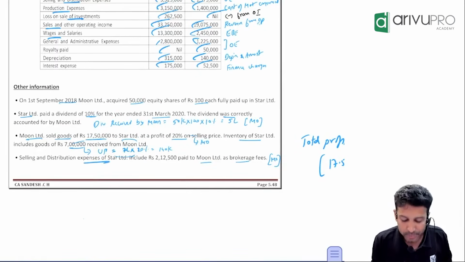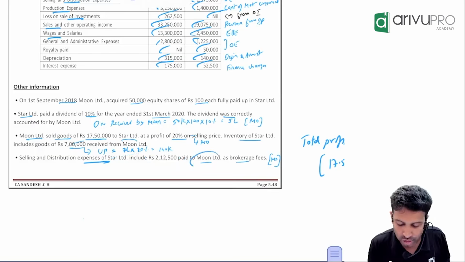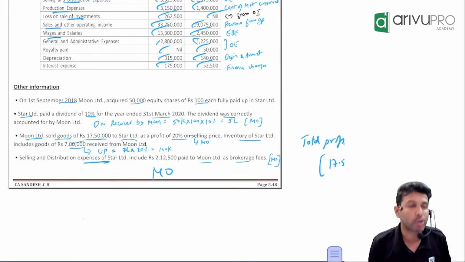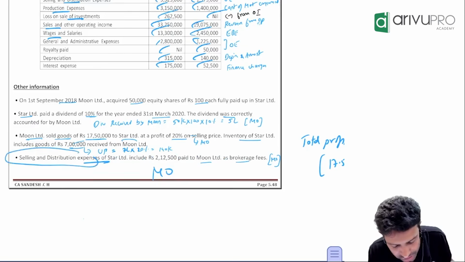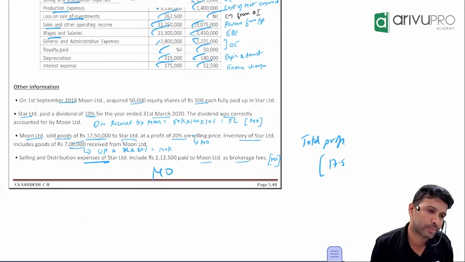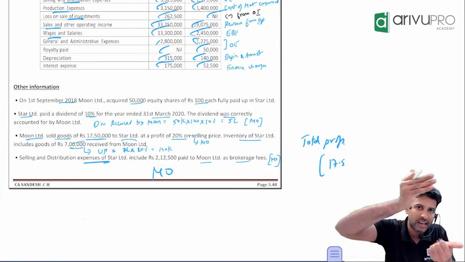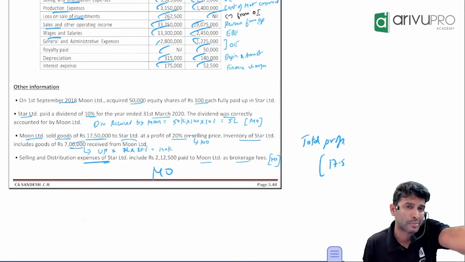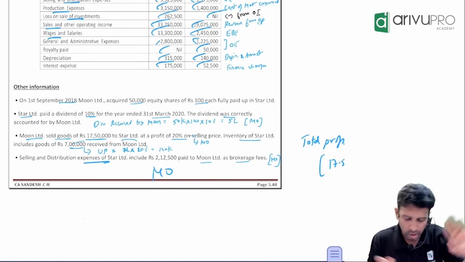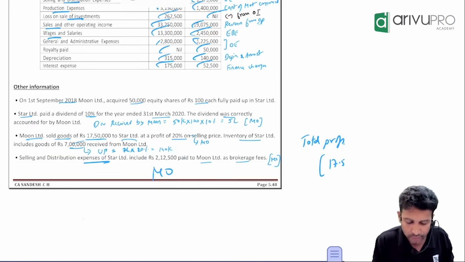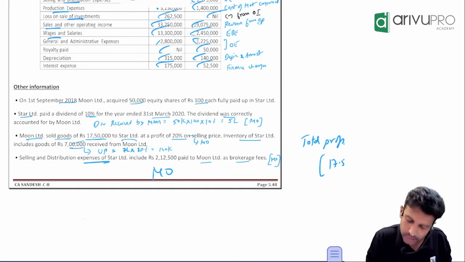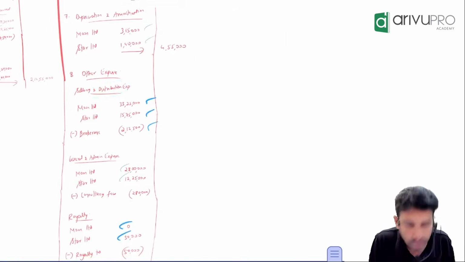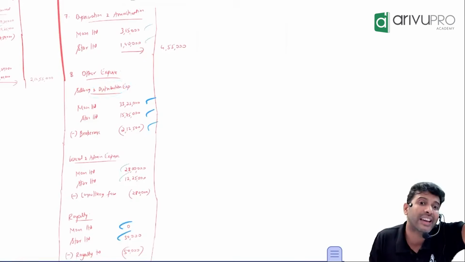Selling and distribution expense of Star include 2,12,000 paid to Moon. Star and Moon again are transacting. So what is this? Mutual owing. In which mutual owings is visible here? Selling and distribution expense. One company has booked this as selling and distribution expense. For one company if it is an expense, for the other company it will be income. So 2,12,500 first has to be eliminated from what? Under other expense, under selling and distribution expense. This is one adjustment. Expense has got eliminated.